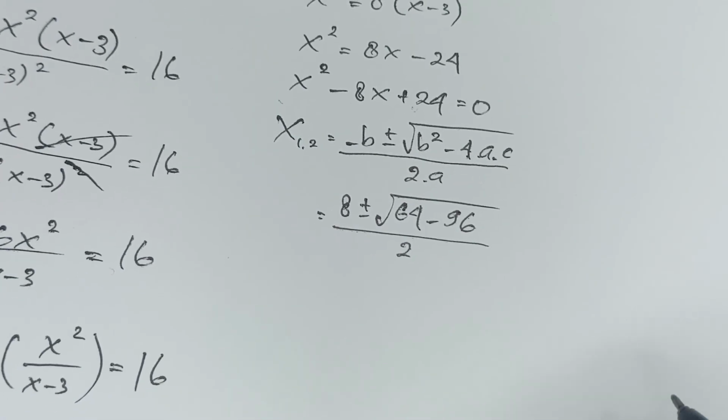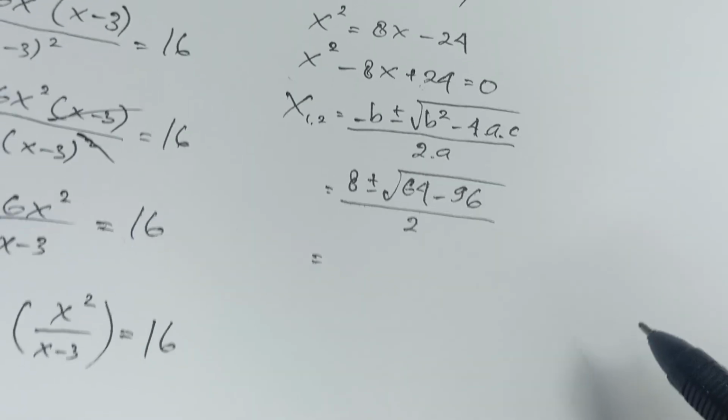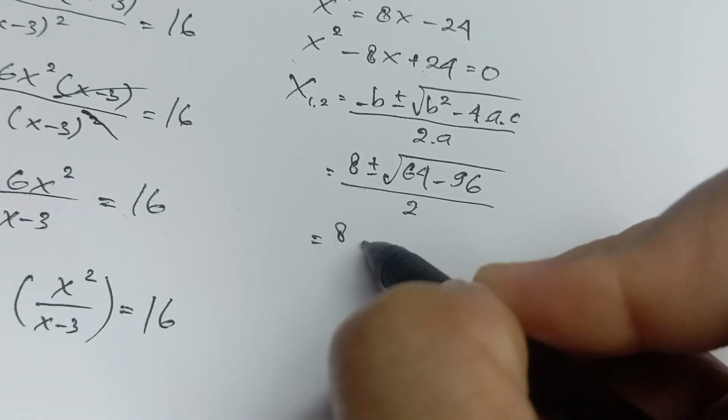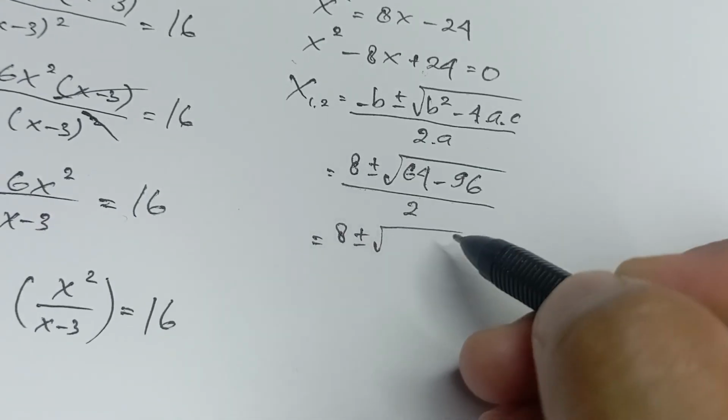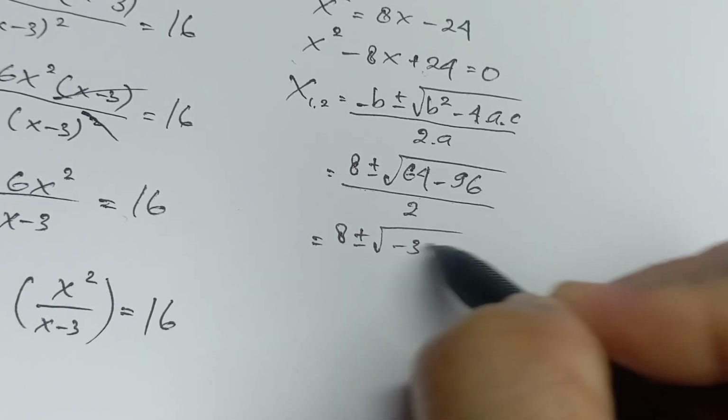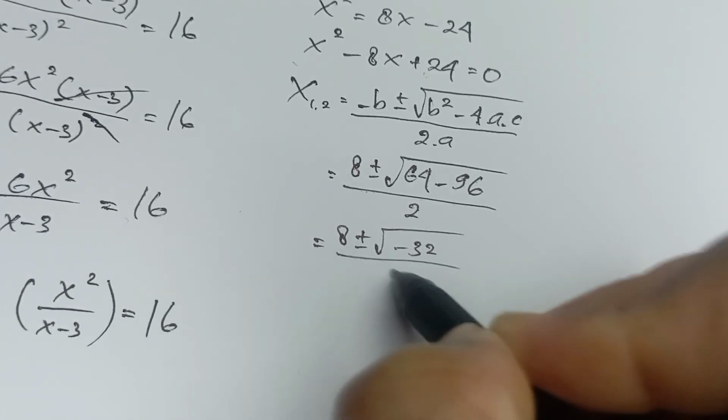Okay, so we have 8 plus or minus the square root of minus 32 over 2.